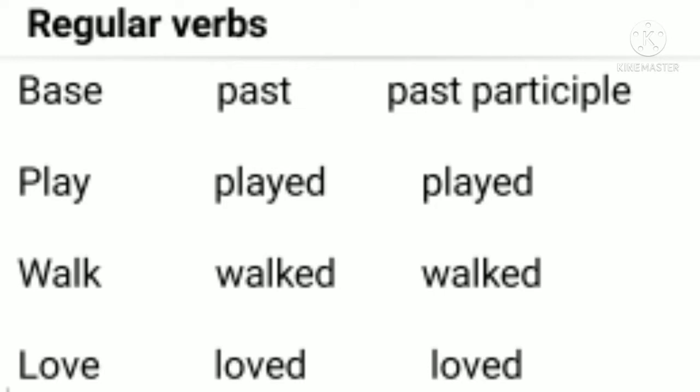So here, according to the definition, these verbs have a specific pattern in order to change them into past or past participle, and that specific pattern is what? To add ed, ied with the verb to change them into past or past participle, right?